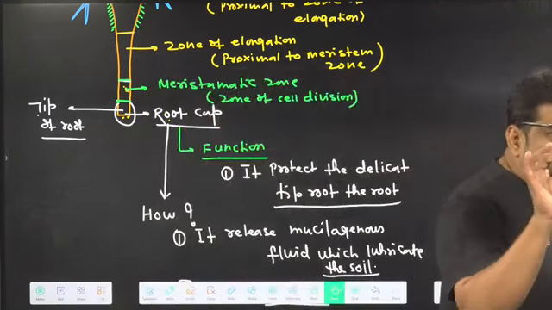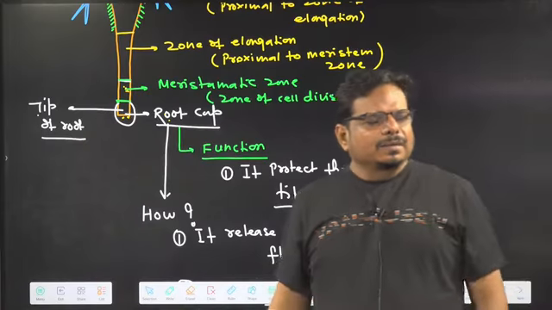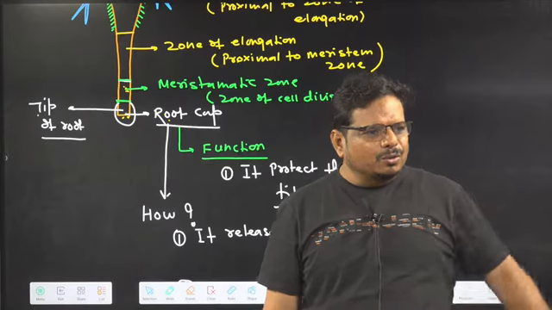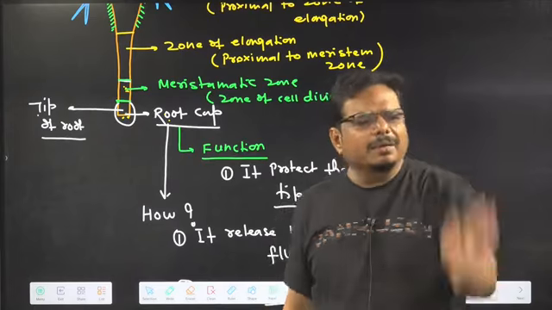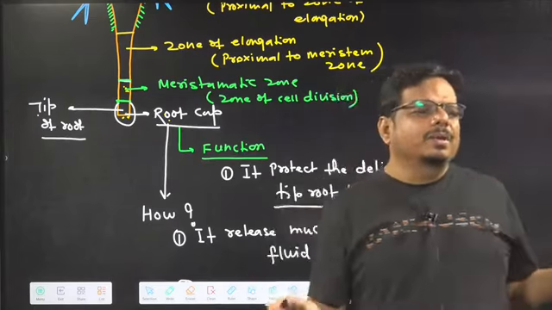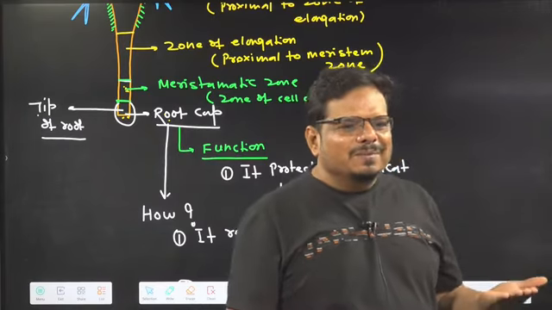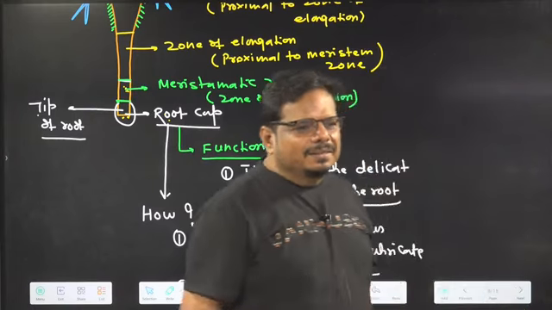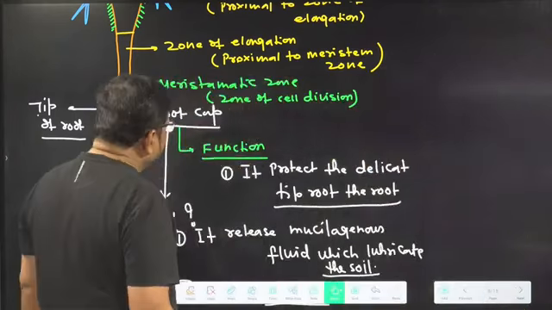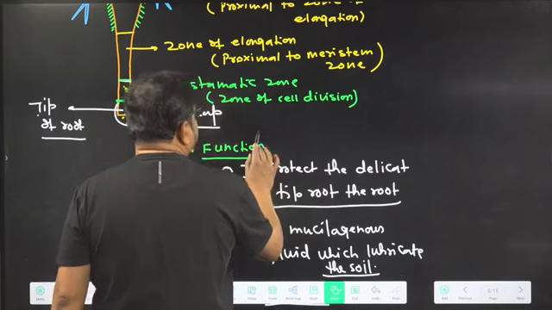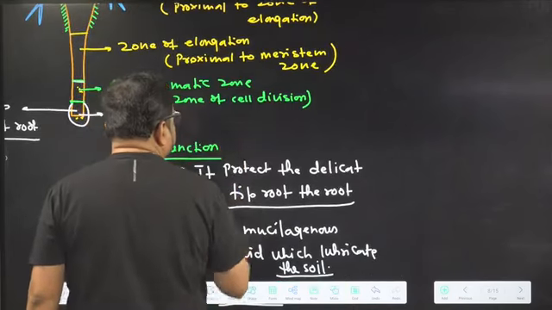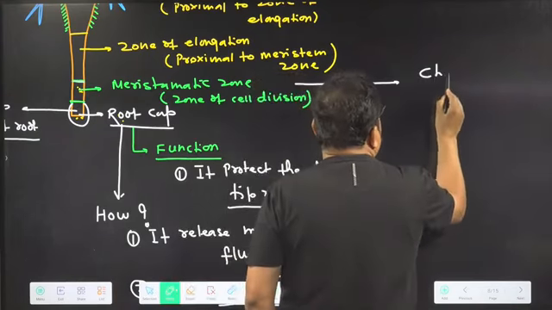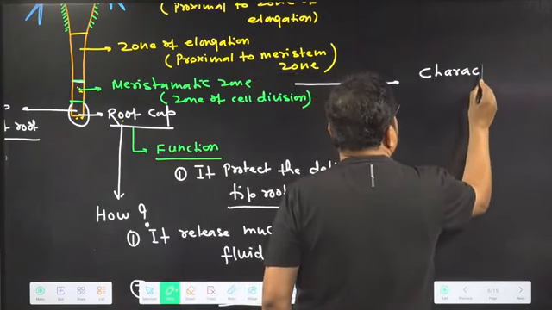So when subterminal is in the option, which one do you choose? Subterminal for meristematic zone. Don't choose terminal. And when subterminal is not in the option, what is the option in your hand? You have to choose only terminal. Is it clear? Now we are moving ahead. So now we are coming on to the meristematic zone. I am writing the character of the meristematic zone.